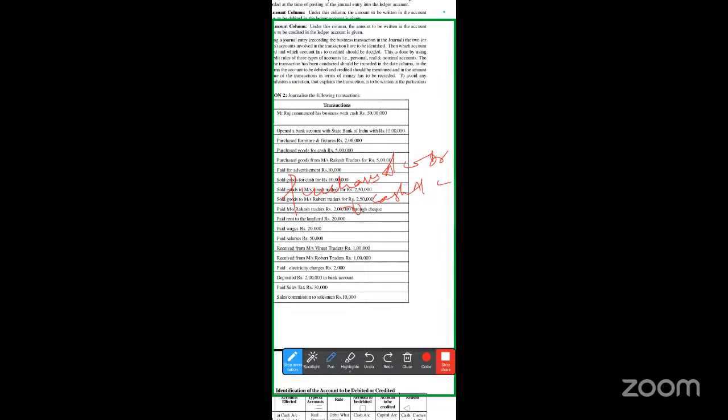Next, purchased goods from Rakesh Traders. Here, in the earlier transaction it was an asset, so we wrote the asset name. Here it was only goods, so we wrote only purchases. But if you look at here, we are purchasing from Rakesh Traders. They didn't mention the word cash. Whenever it is not mentioned like that, it is an assumption that it is a credit transaction. It means we are purchasing the goods on credit basis.